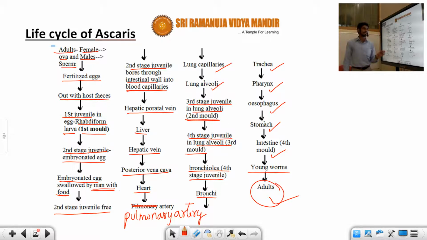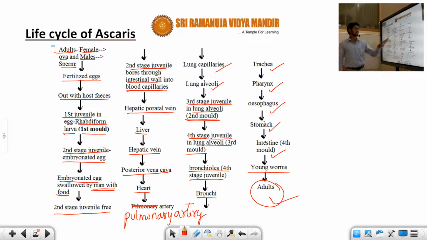How many juvenile stages can we observe? There are 4 juvenile stages we can observe. The first juvenile stage is represented by the rhabdiform larva. The second juvenile stage is represented by the embryonated egg. The third stage of the juvenile stages we can observe in the lung alveoli.